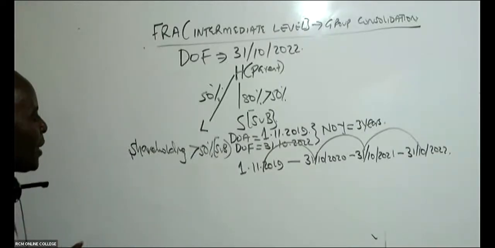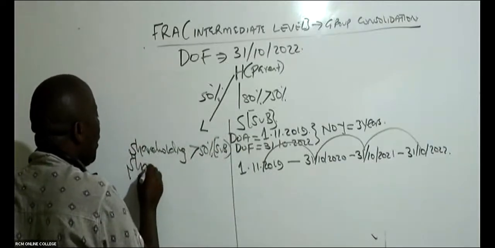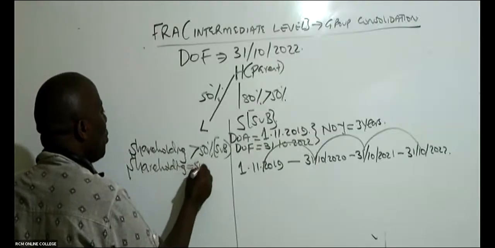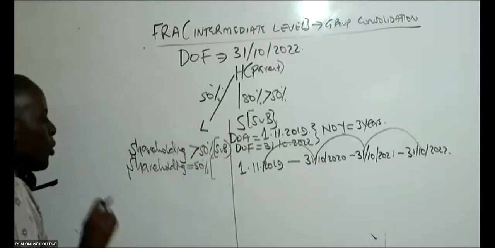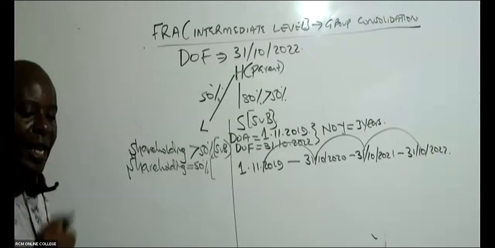And we went ahead and said, if shareholding is exactly equal to 50%, we gave this one a name. Is there somebody who could remember?